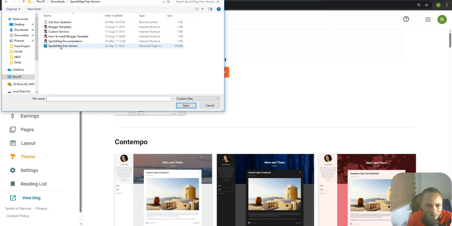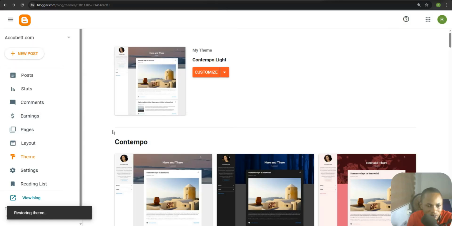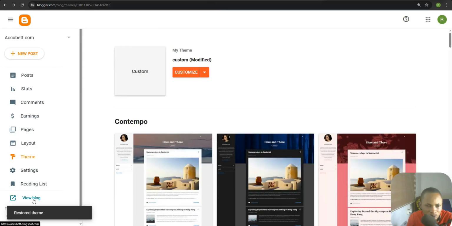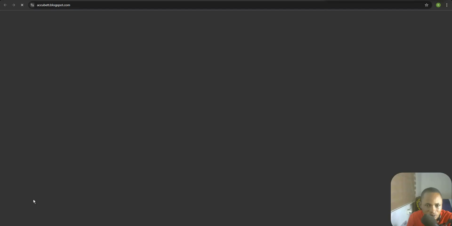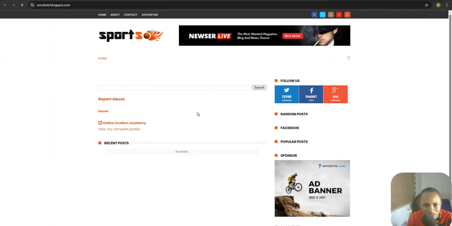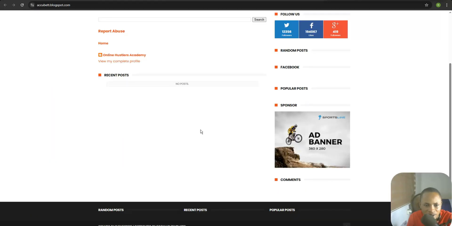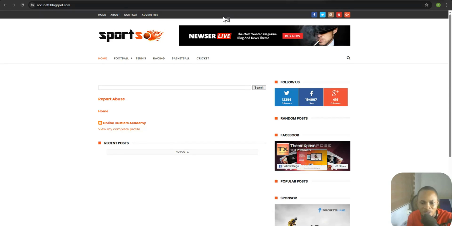This is the Blogger template. So let me restore the theme. You can see it says restoring theme. Let's wait for it to restore. It says theme restored. So click on the section where it says view theme over here, and you can see this is how it's going to look.